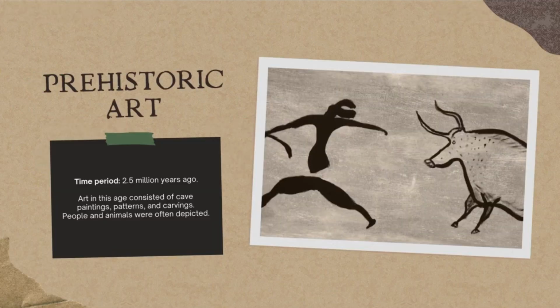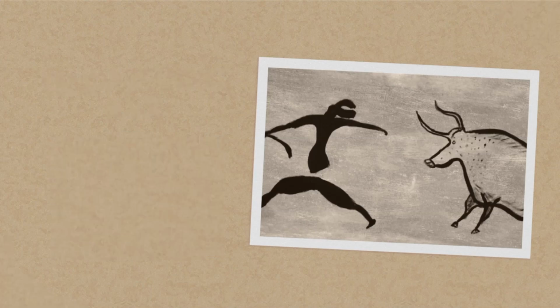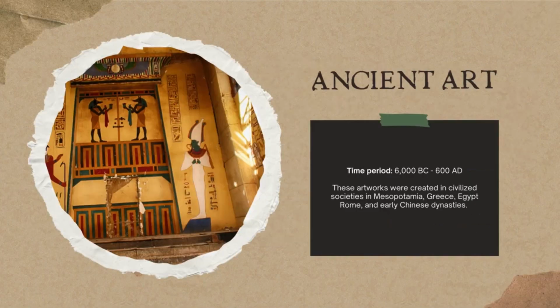Prehistoric art. Time period: 2.5 million years ago. Art in this age consisted of cave paintings, patterns, and carvings. People and animals were often depicted. Ancient art. Time period: 6000 BC to 600 AD. These artworks were created in civilized societies in Mesopotamia, Greece, Egypt, Rome, and early Chinese dynasties.